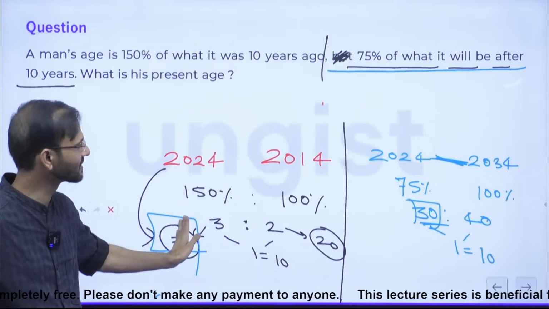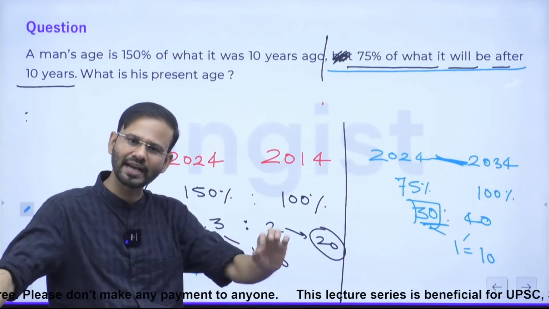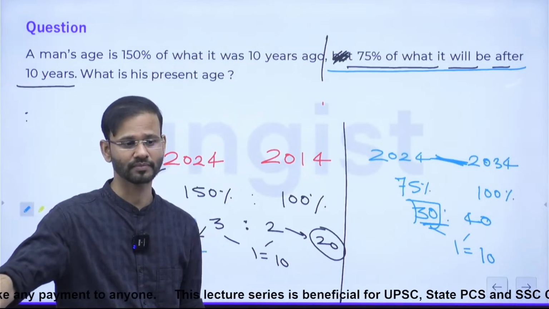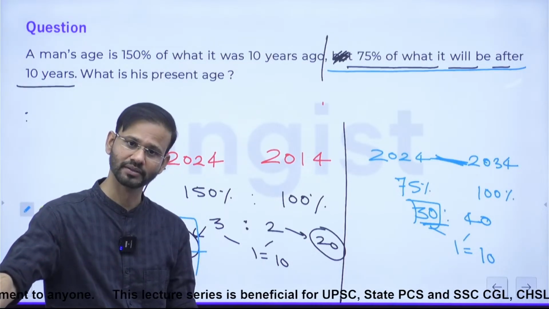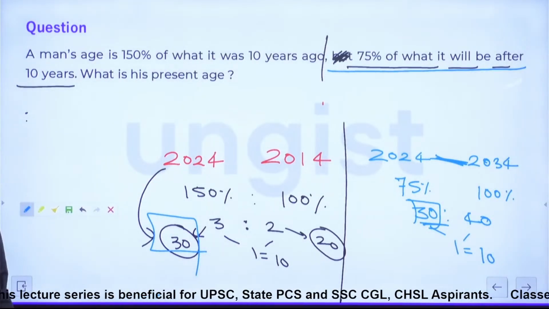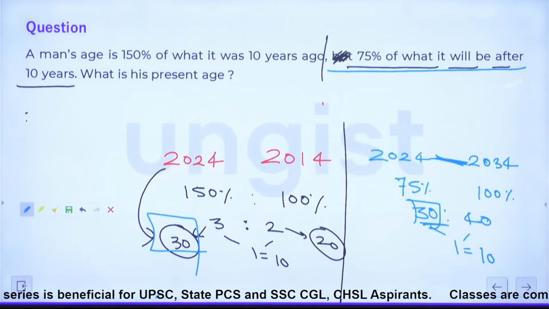And the chances are very high that you will get this type of question as a data sufficiency problem in the actual exam. Everybody okay? Any confusion, guys? No? Please note it down.